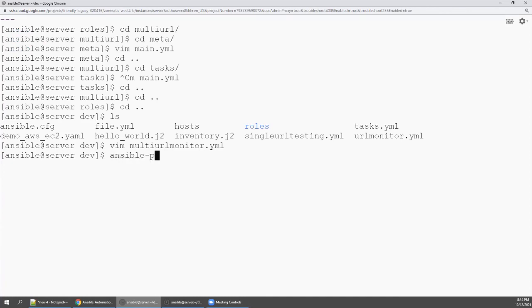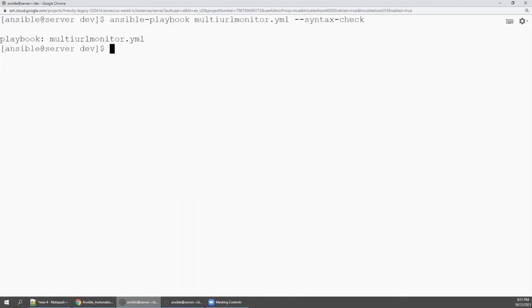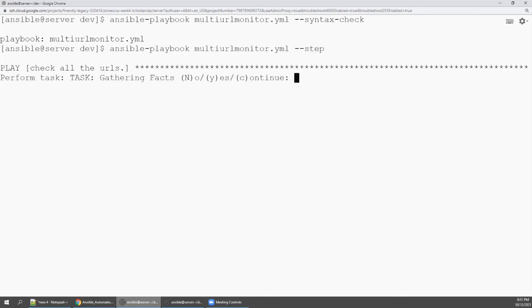ansible-playbook multi-URL monitor, syntax check to make sure we don't have any syntax issue. Yes. So I'm going to say step. So these will all be explained in 1 or 2 classes in the beginning itself. So yes, gathering facts, yes.